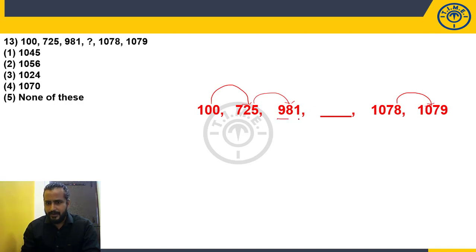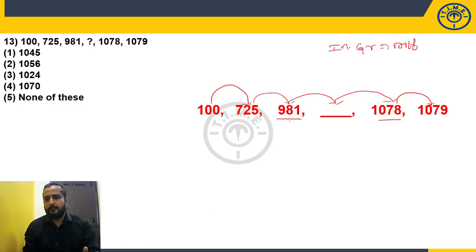So definitely 981, 1078, if you observe that, the answer which we are going to take will be between these two numbers only, right? So again there will be a small jump. So completely what I can say is that it is increasing gradually, which is nothing but the difference logic that you can apply.